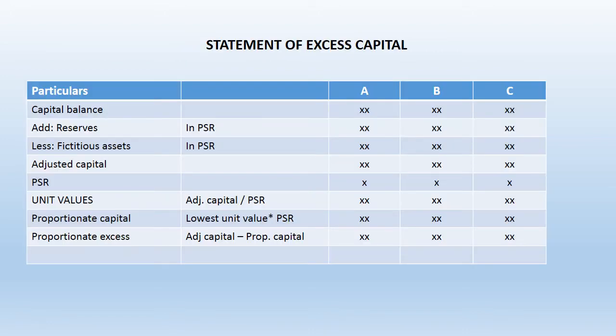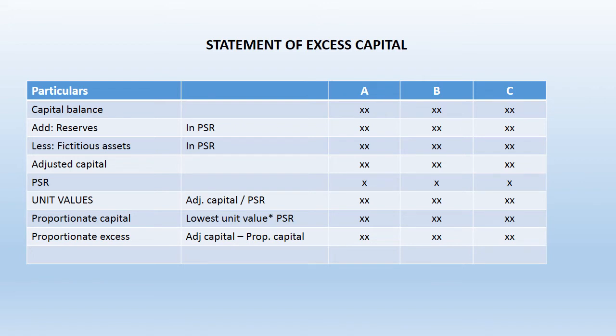This format is used for calculation of excess capital. First is the capital balance. We need to add all types of reserves of the partnership firm, since they are ultimately transferred to partners' capital accounts.